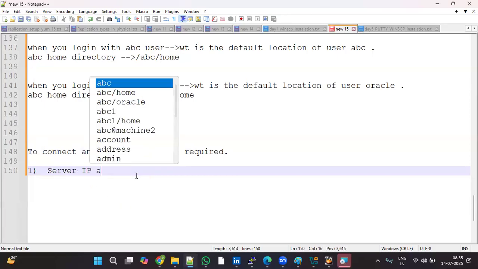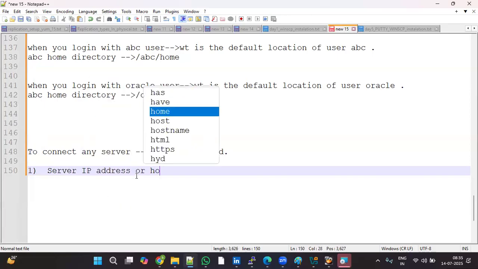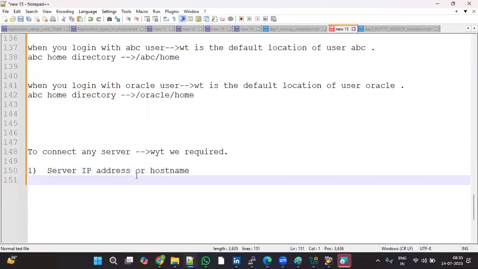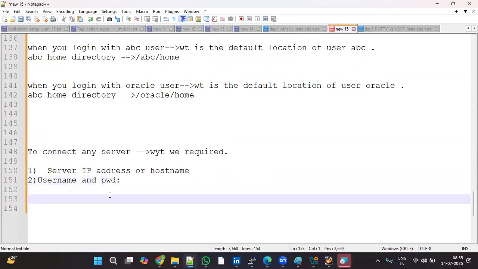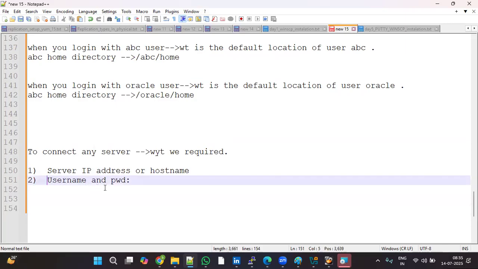Server IP address or host name. To connect to any Linux server or any Windows server, yes, internet should be available. We need a server IP address or host name. Second, we need a username and password. If you want to connect to a Linux server, you should have a username and password.